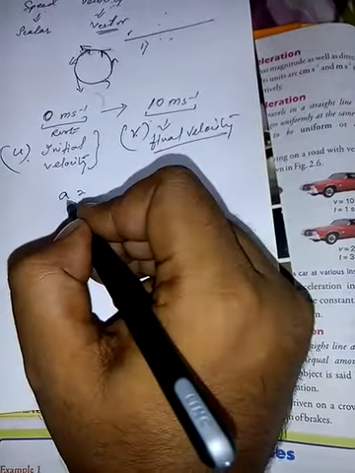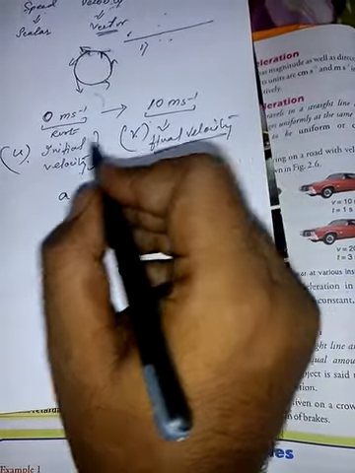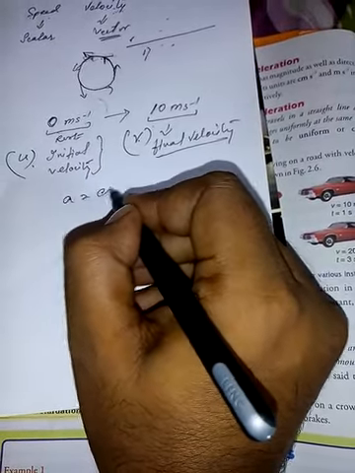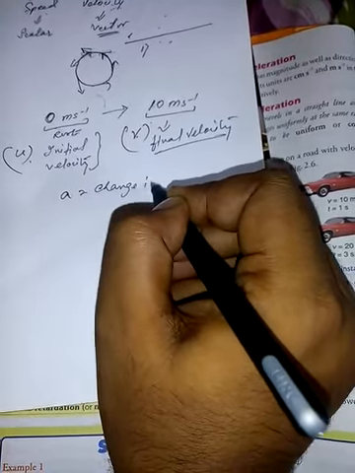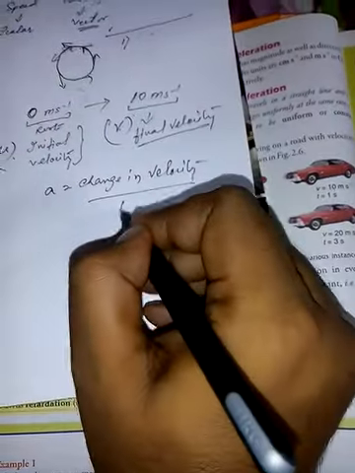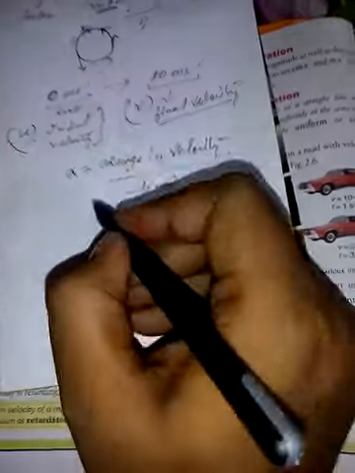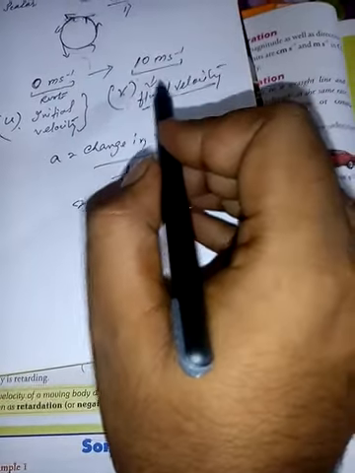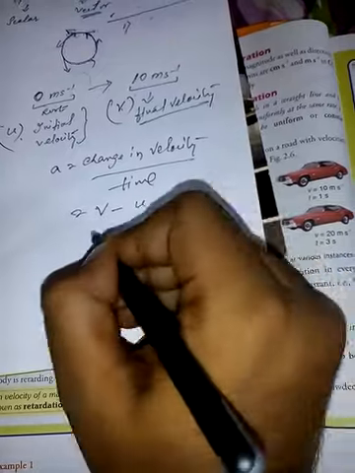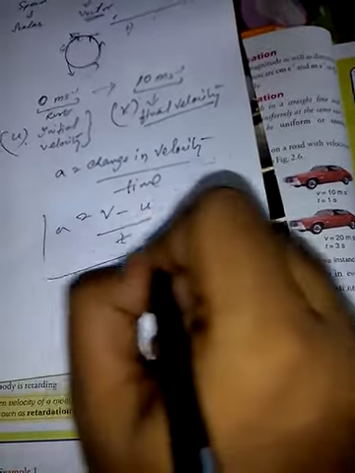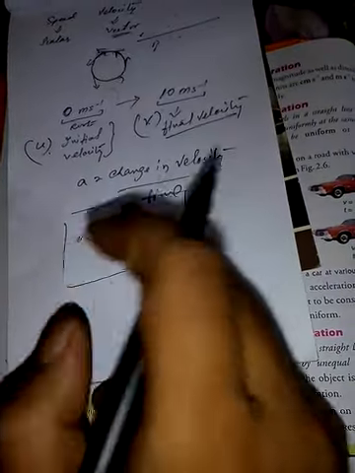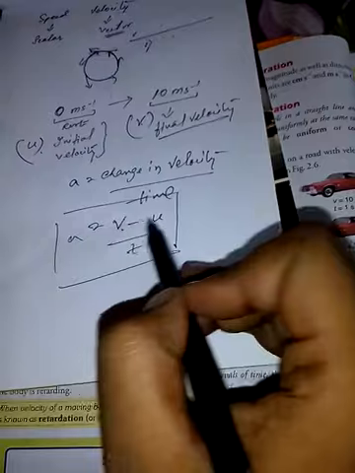So in this case, what is the change in velocity? The acceleration formula is change in velocity divided by time. Change in velocity is final minus initial, so acceleration is equal to final velocity minus initial velocity, divided by time. In this case, 10 minus 0 divided by t.